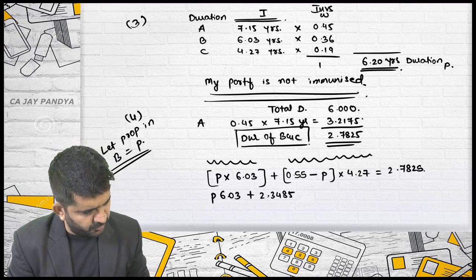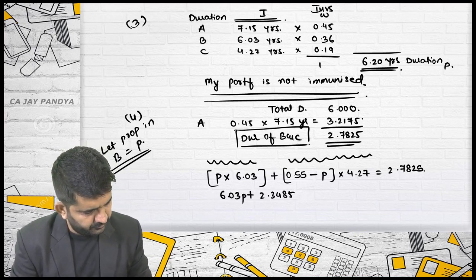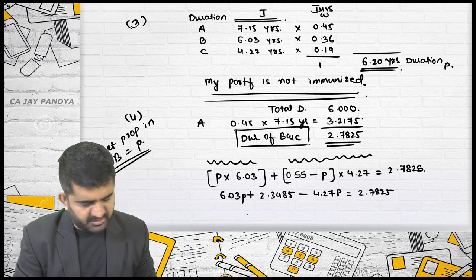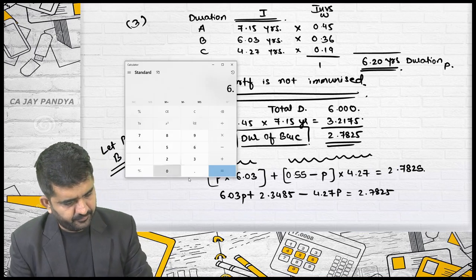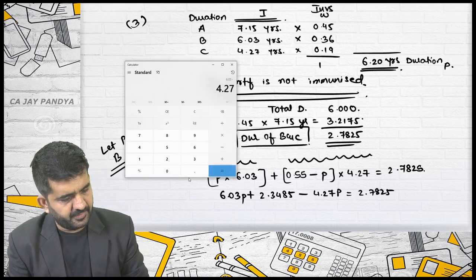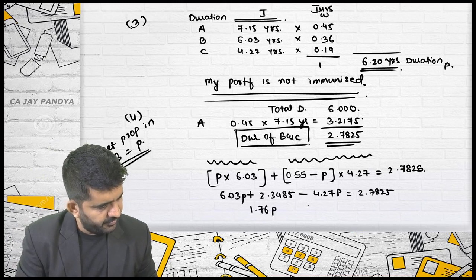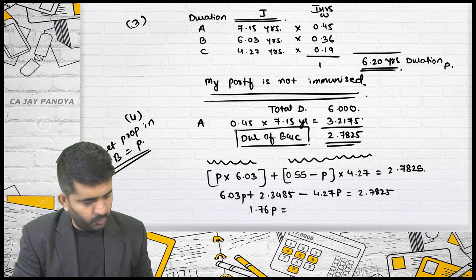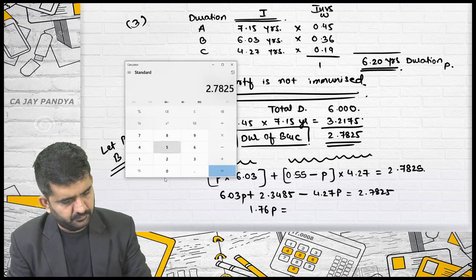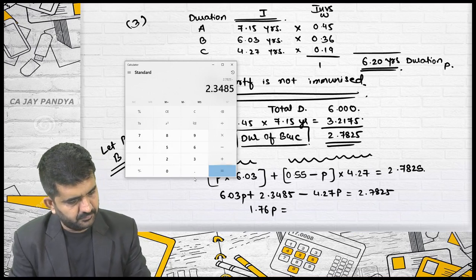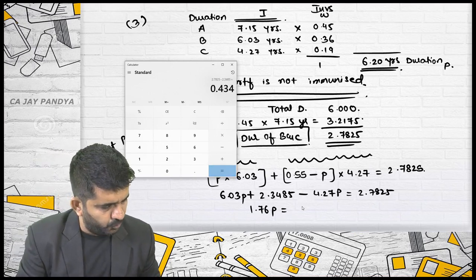So this is 6.03P minus 4.27P, plus 2.3485, equal to 2.7825. 6.03 minus 4.27 is 1.76, so 1.76P is equal to 2.7825 minus 2.3485, which is 0.434.